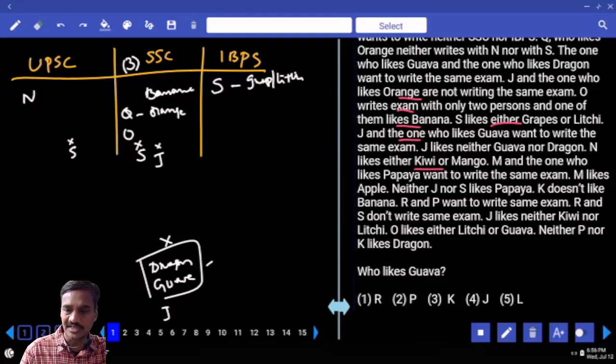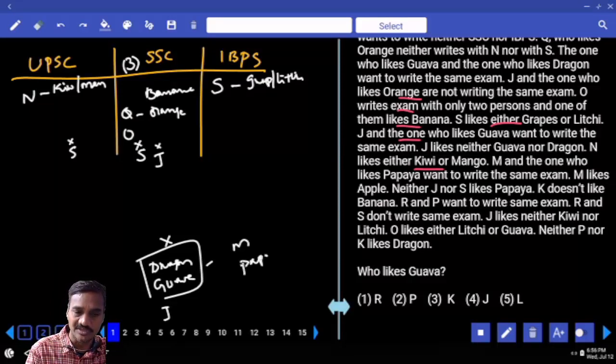And N likes either kiwi or mango. N is either kiwi or mango. And M and the one who likes papaya want to write the same examination. M and papaya can be SSC or UPSC or IBPS, 3 possibilities. And M likes apple. Now M likes apple here, hence SSC is ruled out. Isn't it? M cannot be SSC. And neither J nor S likes papaya. J and S do not like papaya.